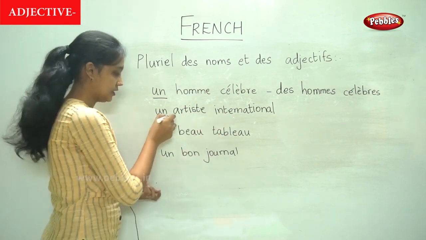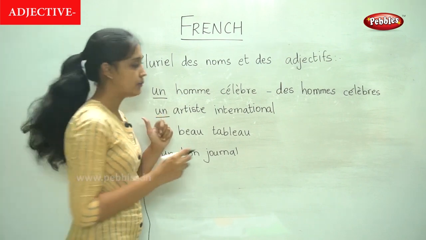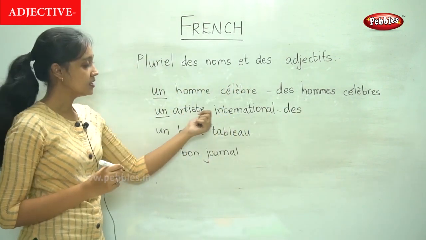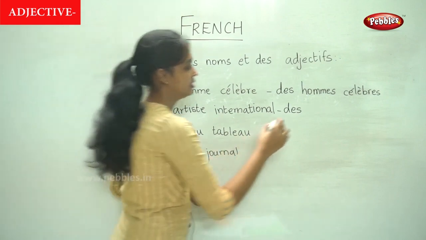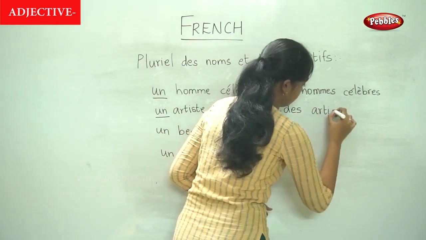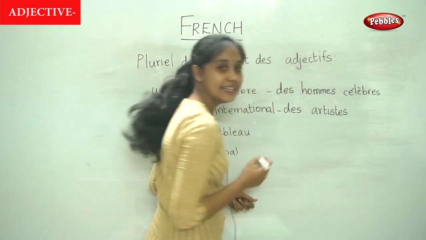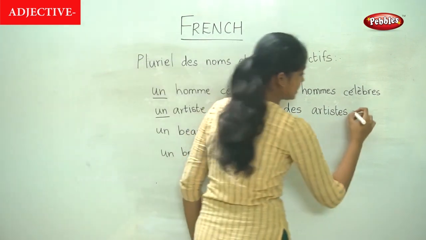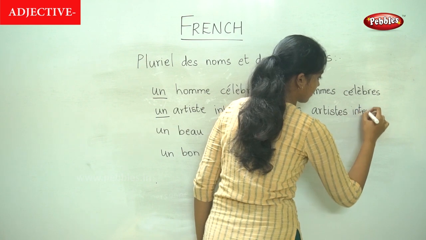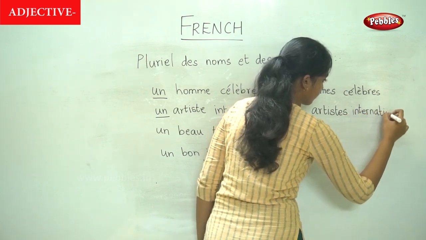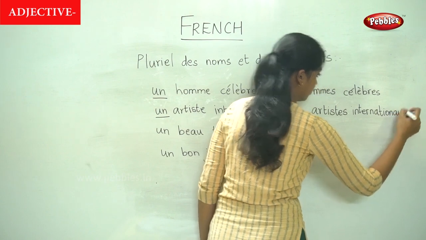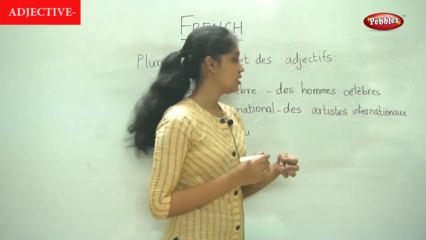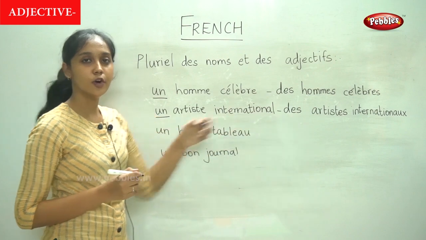Again every word: un is in the singular form, in the plural it becomes des. Artiste becomes artistes, we add an S, and international, the plural for international is spelled this way: internationaux. So this is how we write the plural form for this.